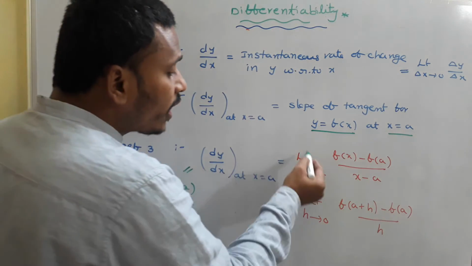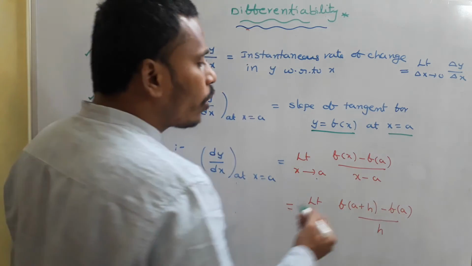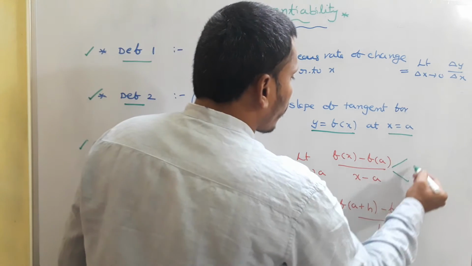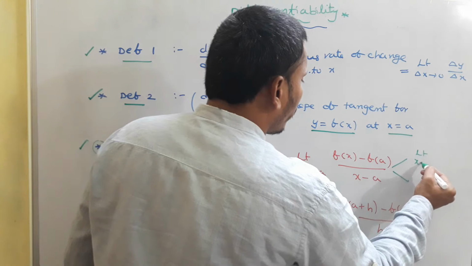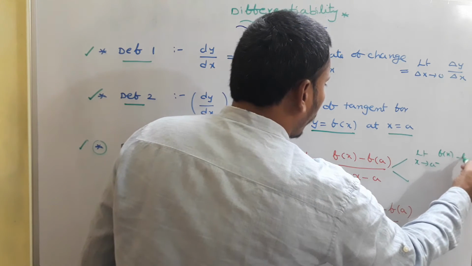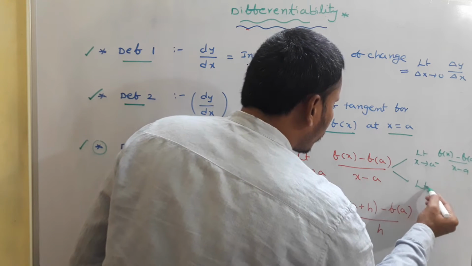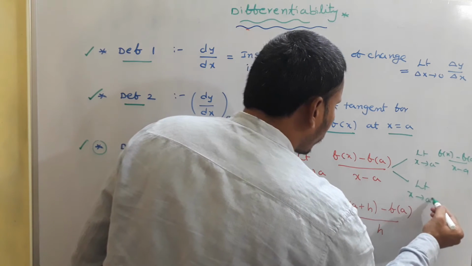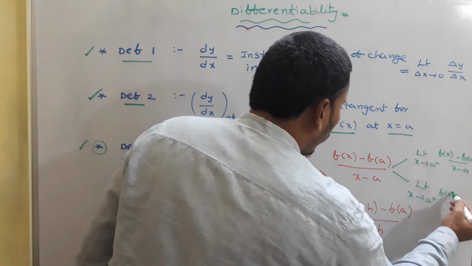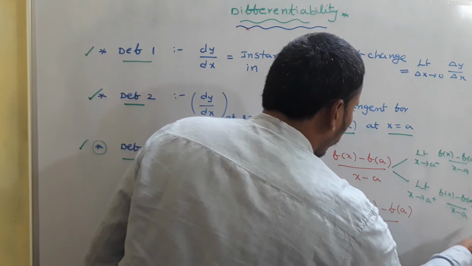Calculating the limit as x tends to a involves two parts: one is the limit as x tends to a minus of (f of x minus f of a) by (x minus a), whereas the other is the limit as x tends to a plus of (f of x minus f of a) divided by (x minus a).